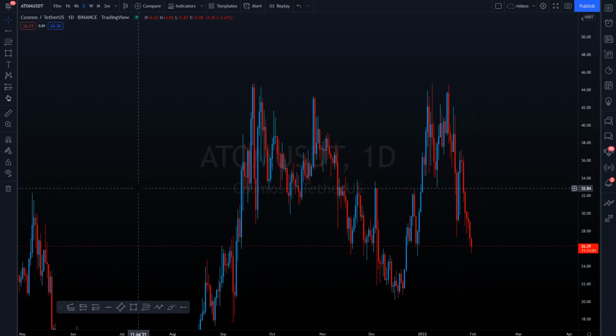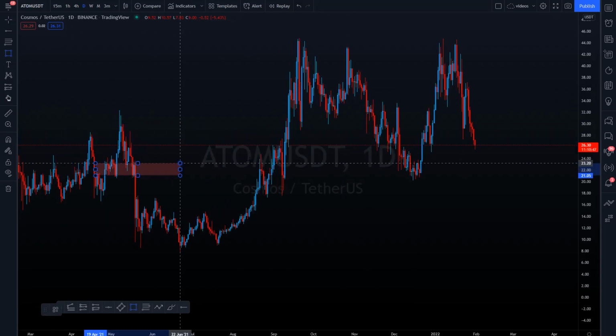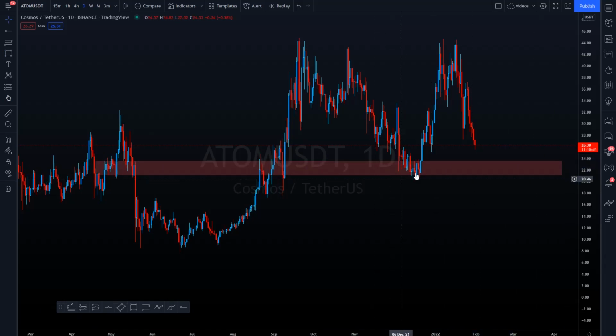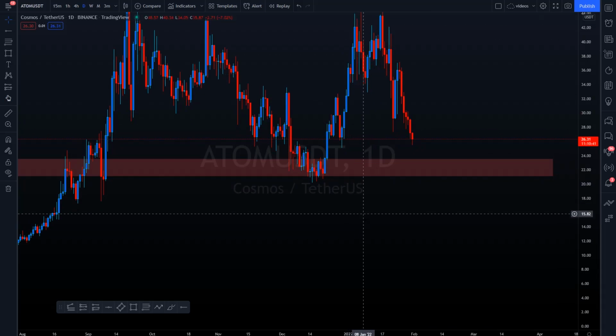For our next pair, we have Atom USDT. Looking at Atom, what has it been doing? What might it be doing next? To be honest, for Atom, I think we can go down a little bit longer. We aren't at the origin of the swing yet. Looking at the origin, let me see if there's some stuff to the left as well. Oh yeah, I really like this zone over here, and they haven't swept this swing that brought us up yet.